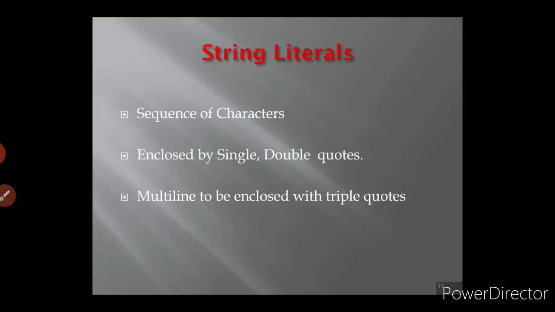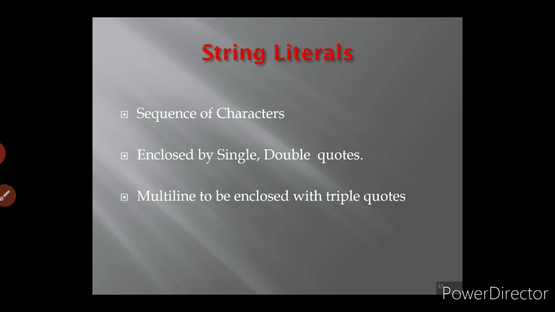Then next type. In literals, the second type is string literals. String means nothing but a sequence of characters, otherwise arrays of characters, otherwise combinations of more than one character, which are enclosed by single quotes or double quotes in C++.